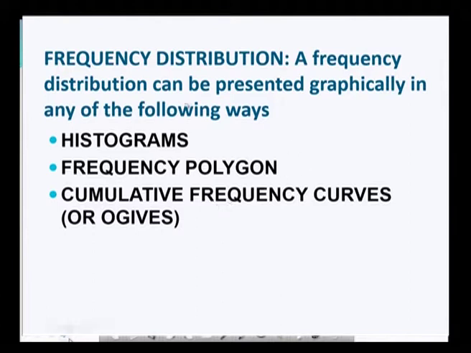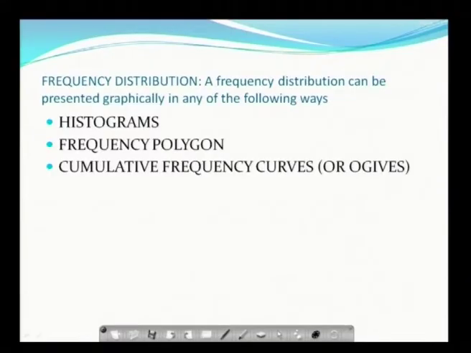Now, the next one we will move to what is called frequency distribution. How do you represent a frequency distribution? It can be represented graphically in any of the following ways. First one is histograms, second is the frequency polygon, third is the cumulative frequency curve, or we call it Ogive curves. So, let us see one by one.